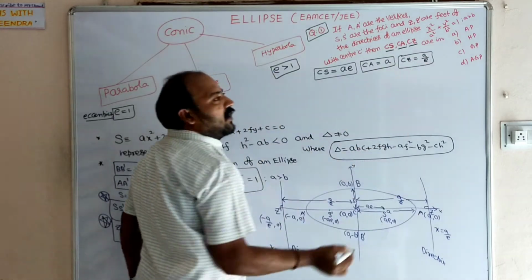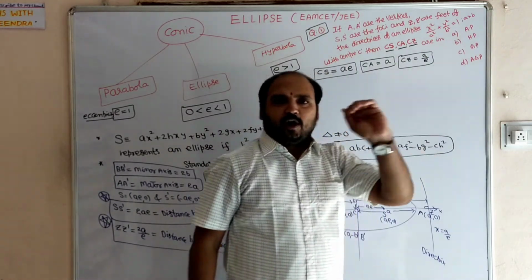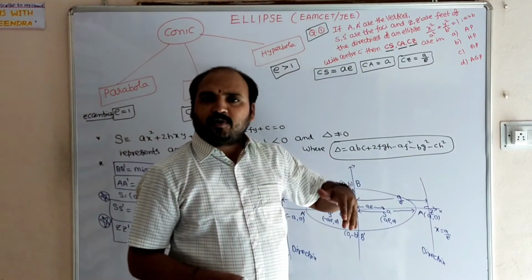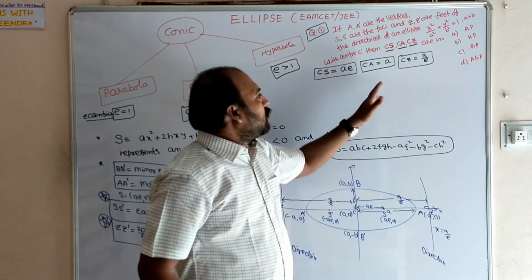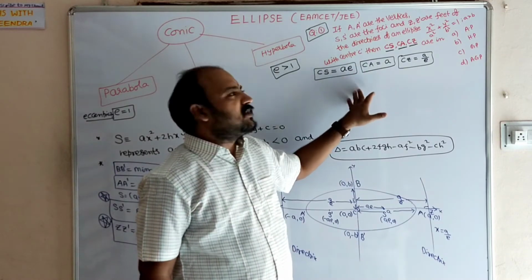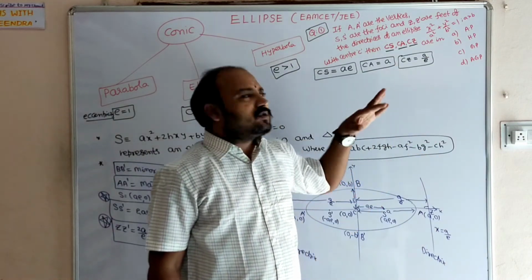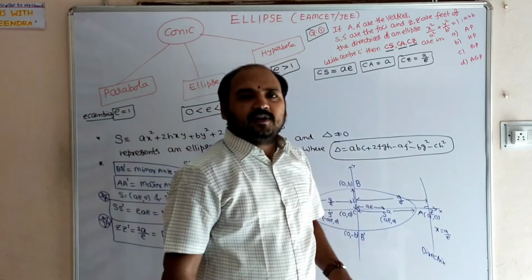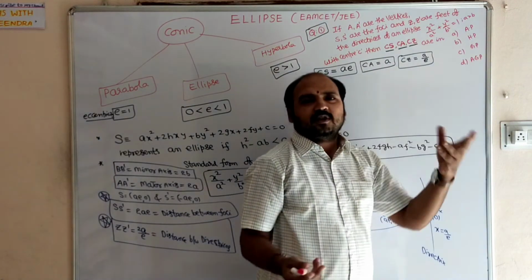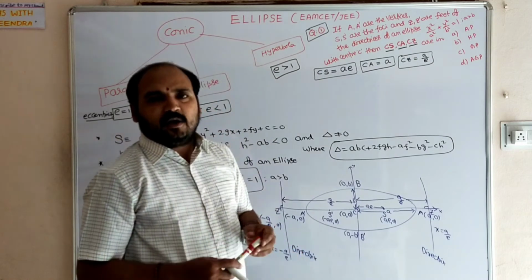Now we can find the relation between them. Suppose we choose the first option, arithmetic progression. Arithmetic progression means the terms whose common difference is the same. A minus AE is A into 1 minus E, but A by E minus A is A into 1 by E minus 1. So it is not at all equal. So arithmetic progression is not correct. Whenever arithmetic progression is not possible, obviously harmonic progression is also not possible, because of the reciprocals. So go for GP, geometrical progression.